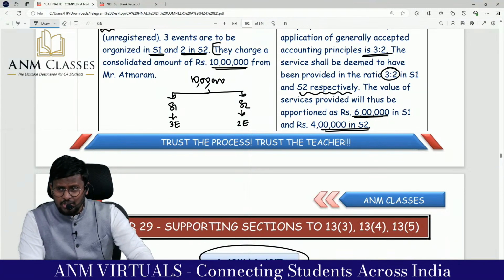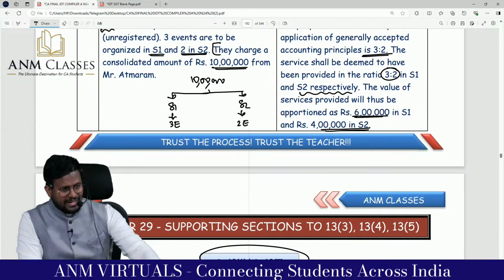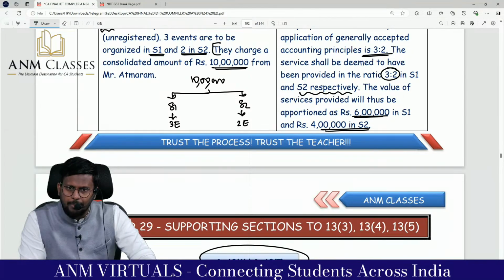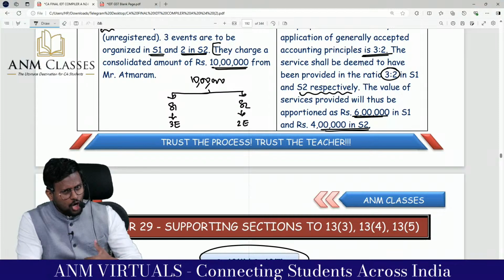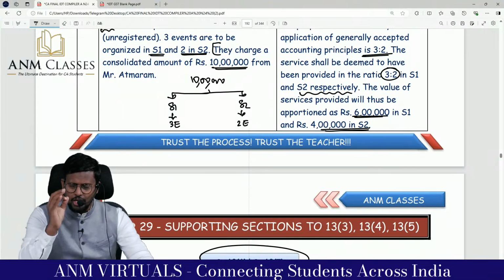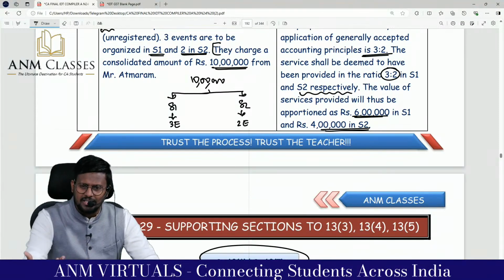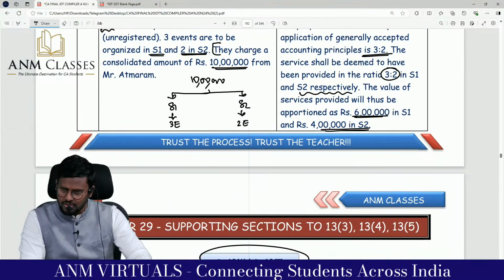Where the physical presence of the goods is mandatory, the place of supply is the place where the service has actually been performed. Comfortable? Where the physical presence of the goods is not mandatory, location of the goods at the time of providing the supply is the place of supply.